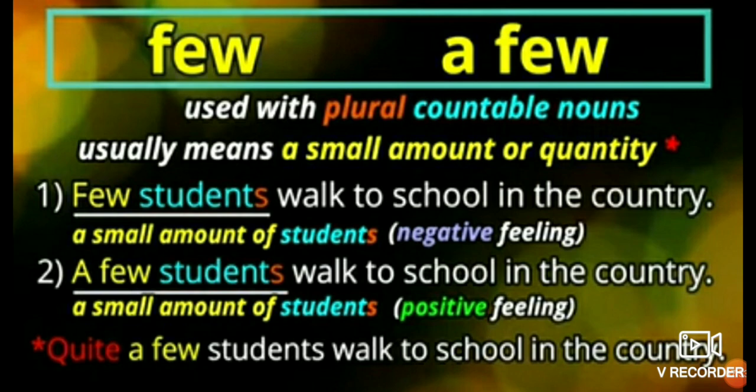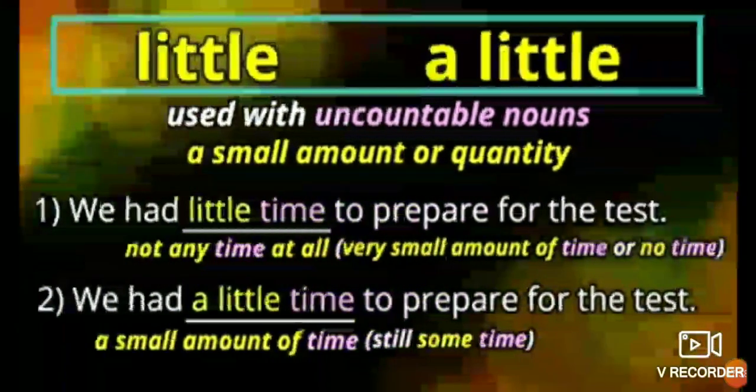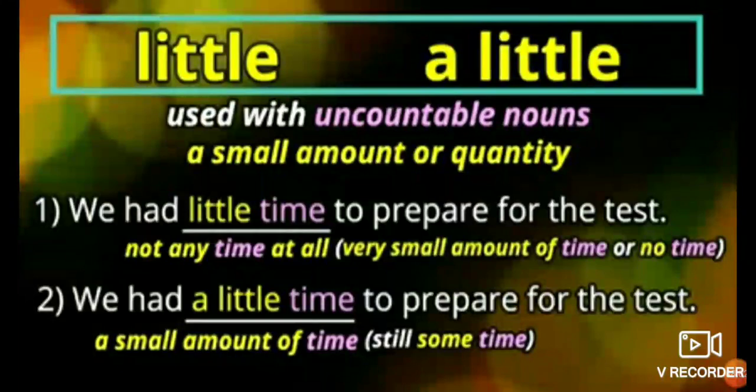Now, quite a few students walk to school in the country. Now, where do we use little and a little? Few and a few are used with countable nouns for a small amount or quantity. Little and a little are also used for a small amount or quantity, but they are used with uncountable nouns. Always remember that uncountable nouns we cannot count; only amount and quantity we can see.